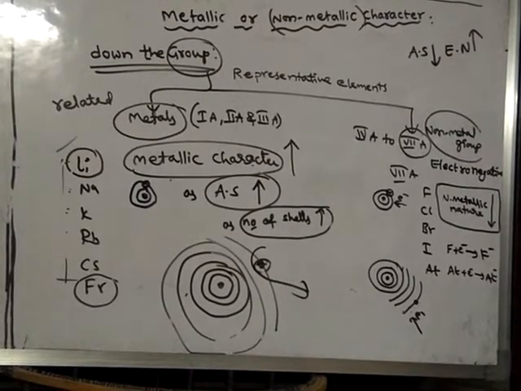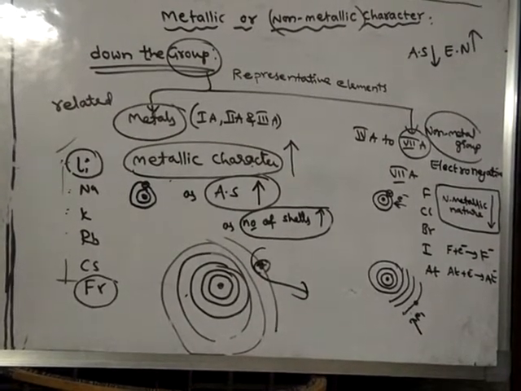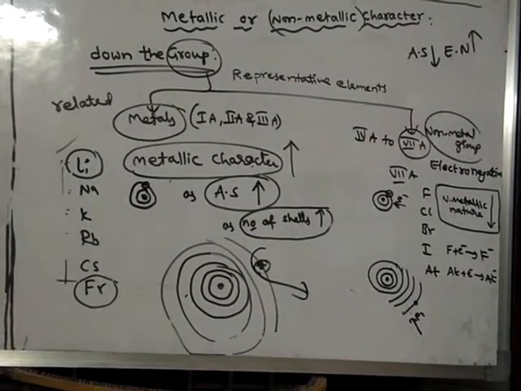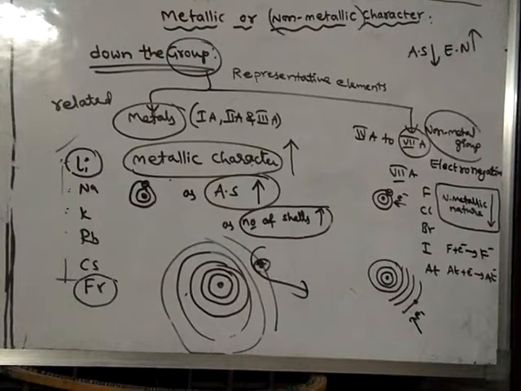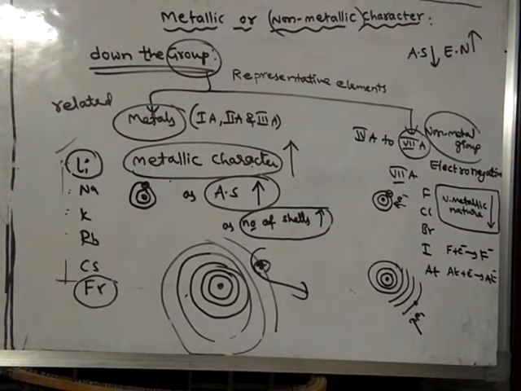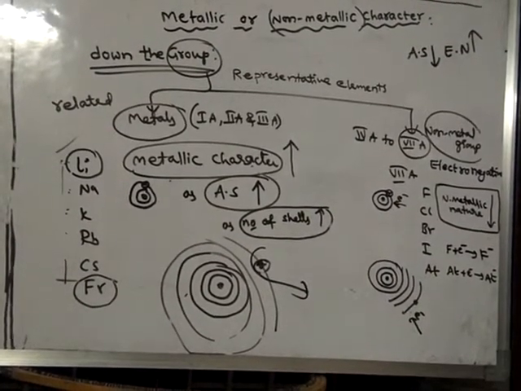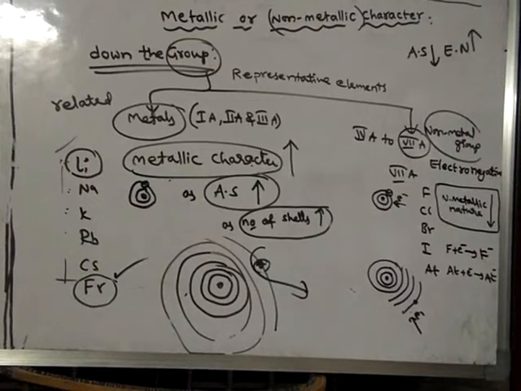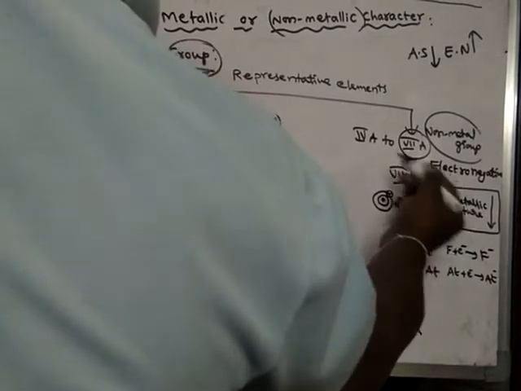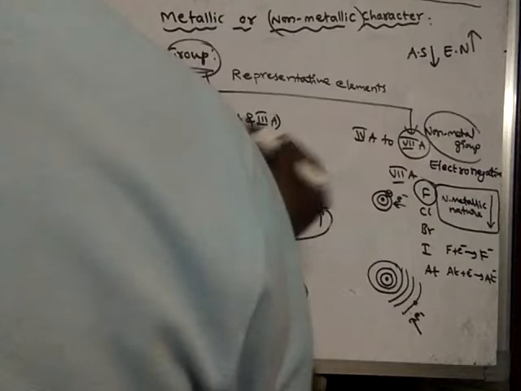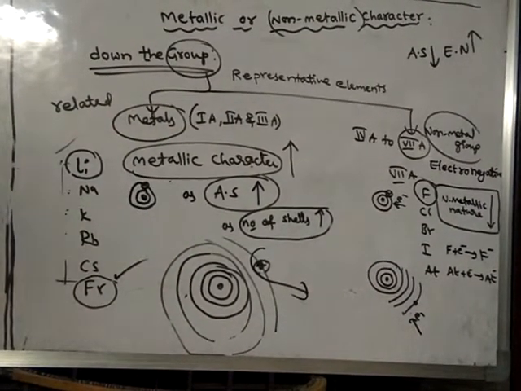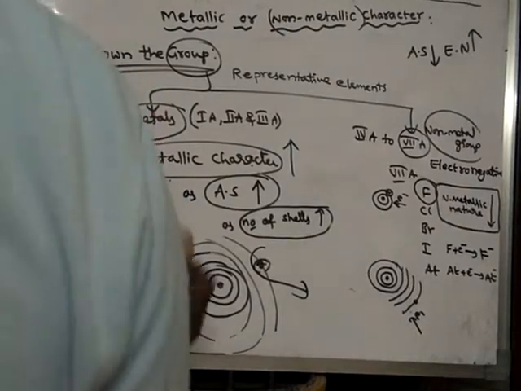So what is the reason for this? Simply, as we move down the group, the number of shells increases. And one more thing: amongst all elements in the periodic table, francium is the most electropositive element, and fluorine is the most electronegative element.